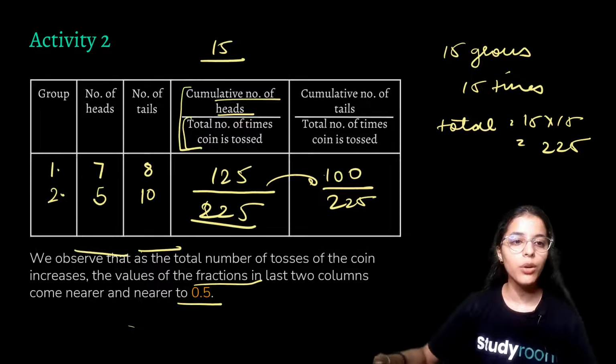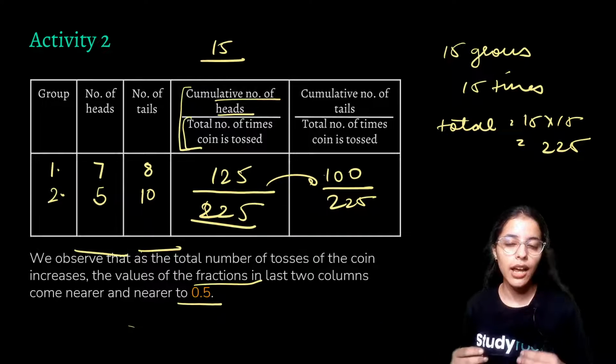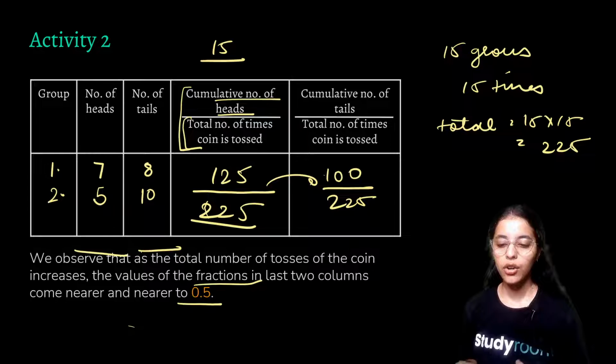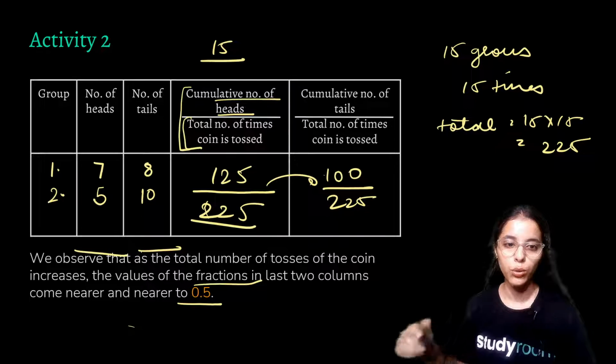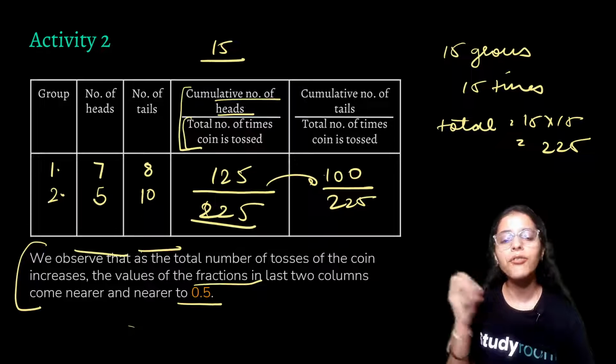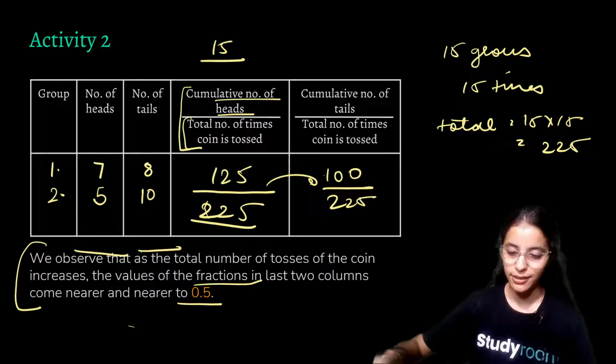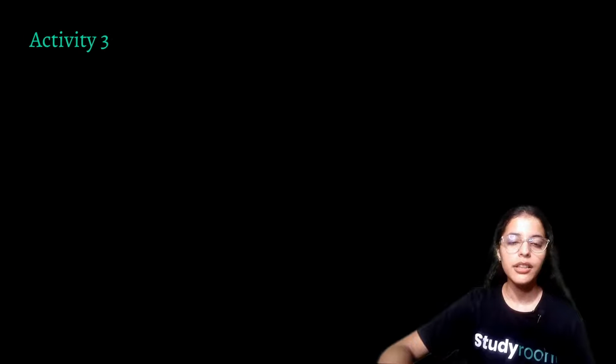So that is how we have done activity number 1 and 2. We have examined how the probability of a coin is getting to be 1/2, and it will actually come true in reality when we do it an infinite number of times. We will get exactly 0.5 as our answer. Now let us do activity number 3.